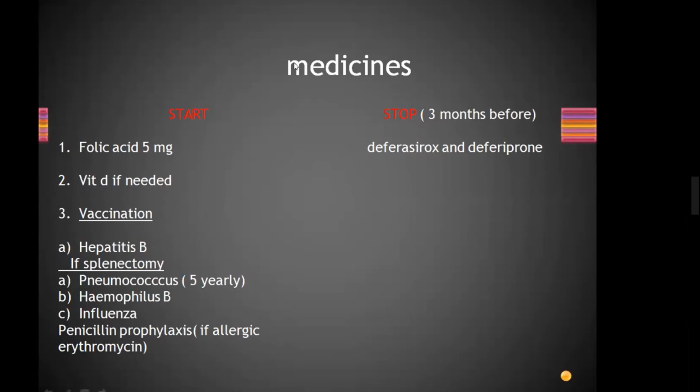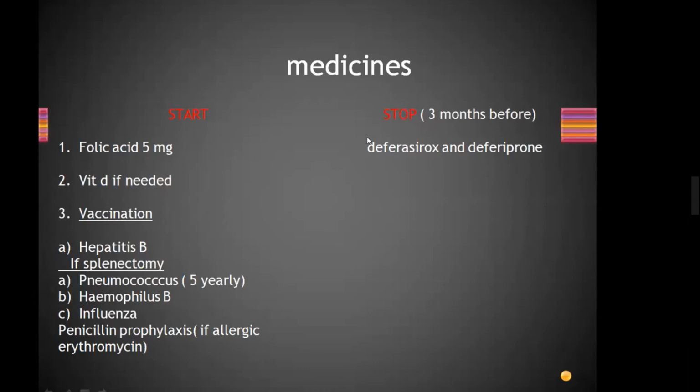Okay, good. So medicines. Whom did I tell to write medicines? Tania, can you see this slide? I have written which medicines need to be started and which medicines need to be stopped.